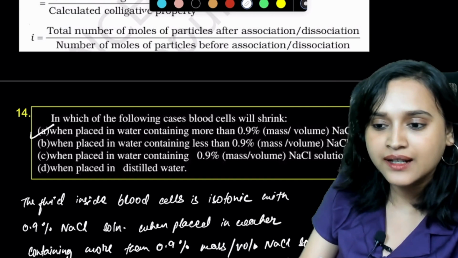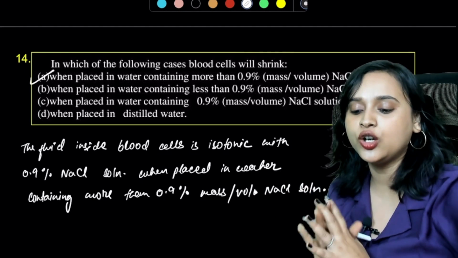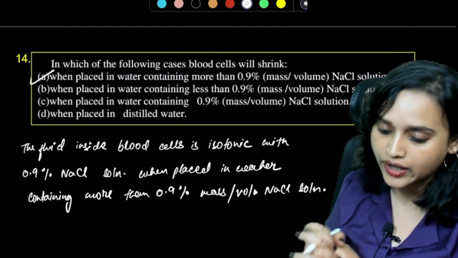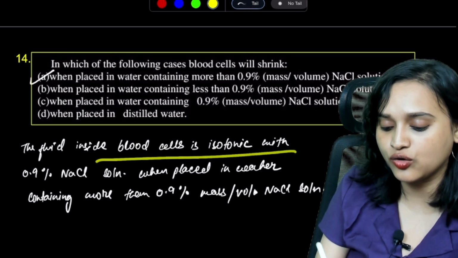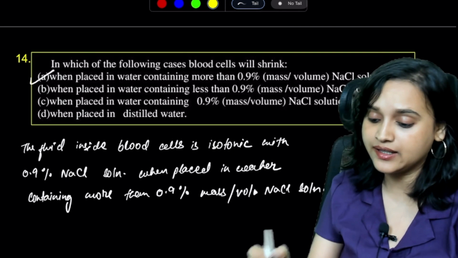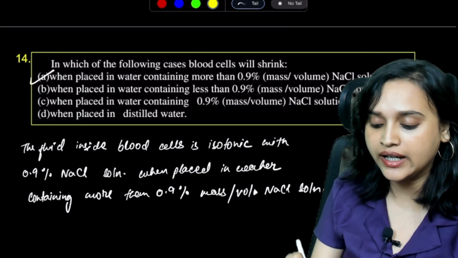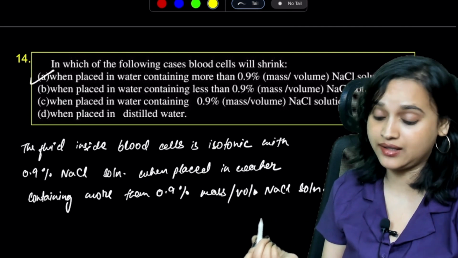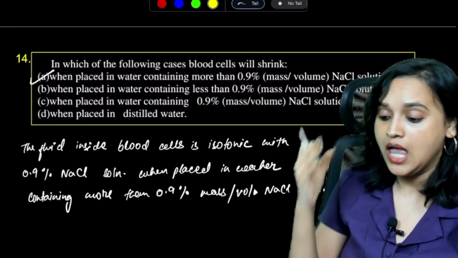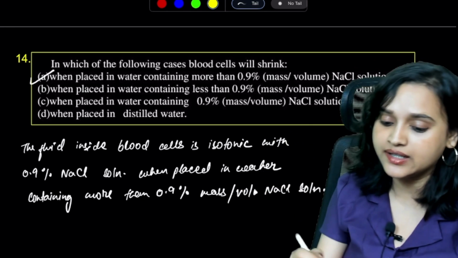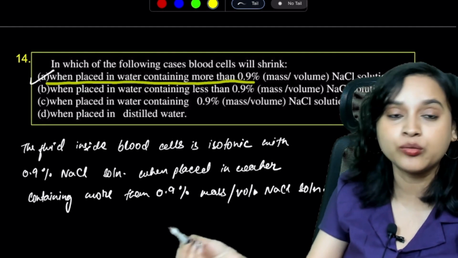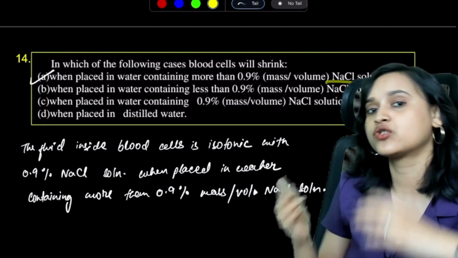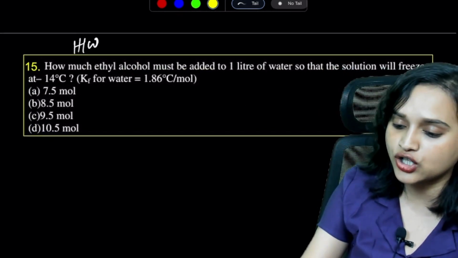Now, let's take a look at the questions. In which of the following cases will blood cells shrink? See, you know that the fluid inside the blood cell is isotonic with 0.9% NaCl solution. When it is placed in water containing more than 0.9% mass by volume of NaCl solution, it is going to shrink. So option A, when placed in water containing more than 0.9% mass by volume NaCl solution, it is going to shrink.